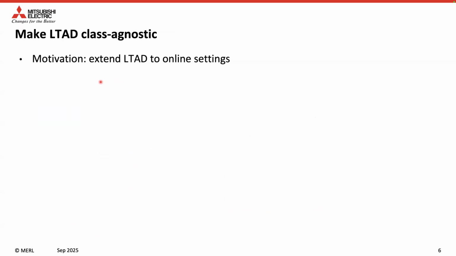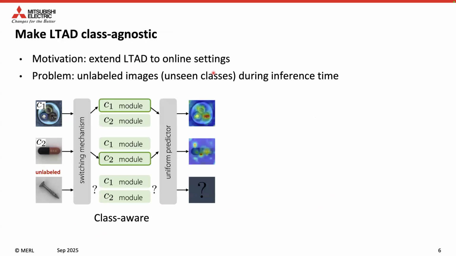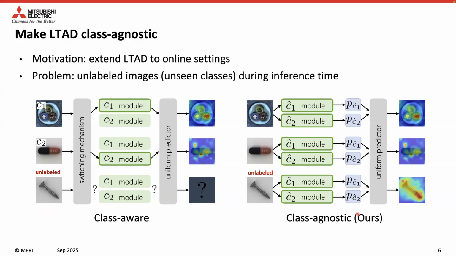We want to extend LTAD to online settings where the model can continue to update itself. However, LTAD is a class-aware method where they assume the class information C is given. Yet class labels are not available in online settings, and there could be unseen classes. Instead, a class-agnostic method is required. We learn a concept set to approximate the target class set. In online learning, our design can weigh images of both seen and unseen classes with existing concept modules.